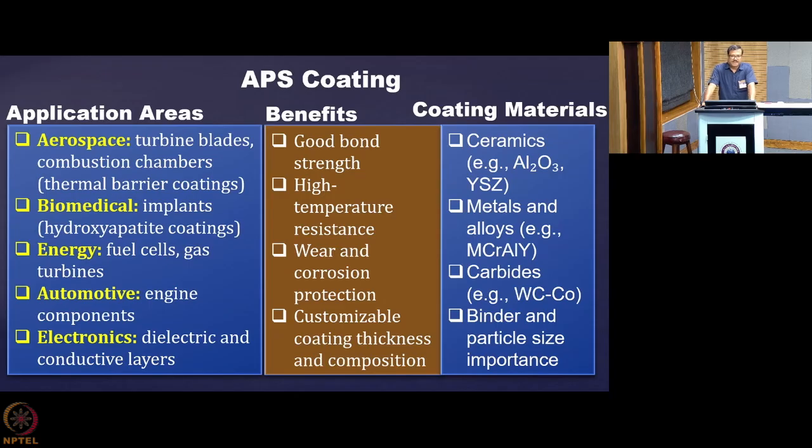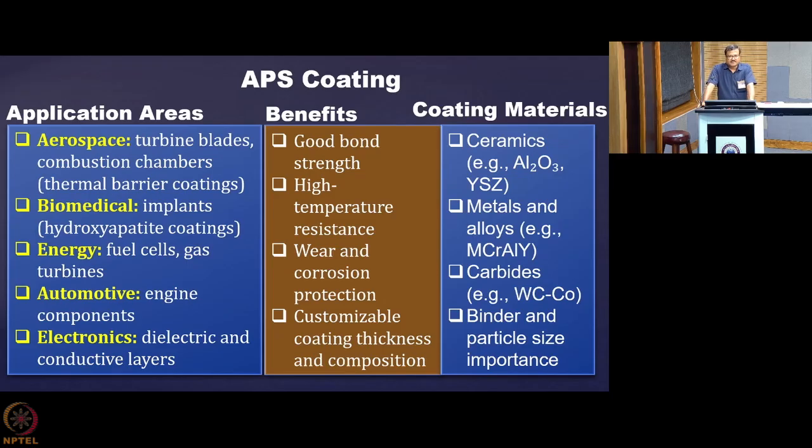In the automotive area, engine components which undergo very high friction are coated with this material, so that even though one surface rubs over the other surface, their life can be elongated. Now in electronics, dielectric and conductive layers are formed using the APS technique.